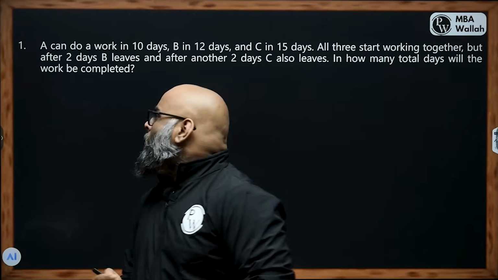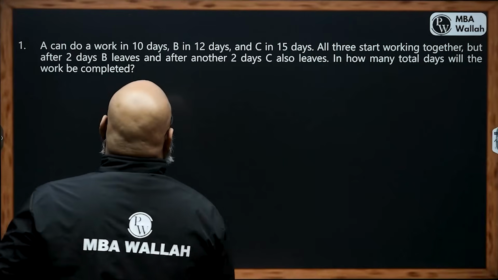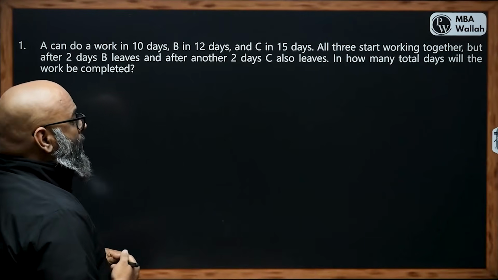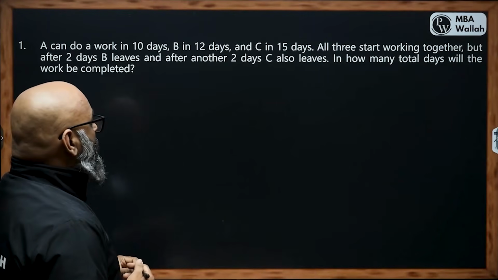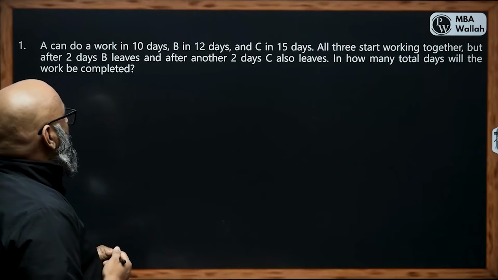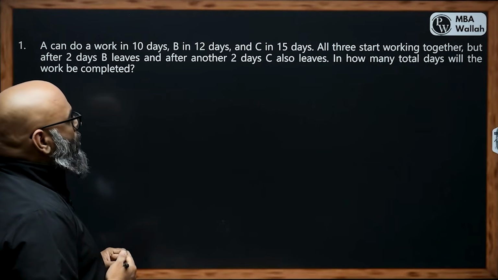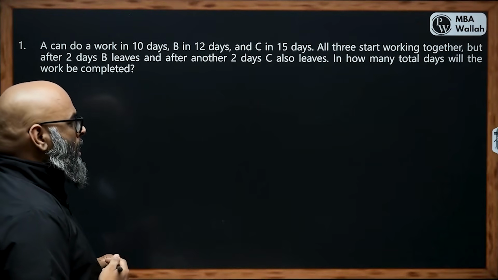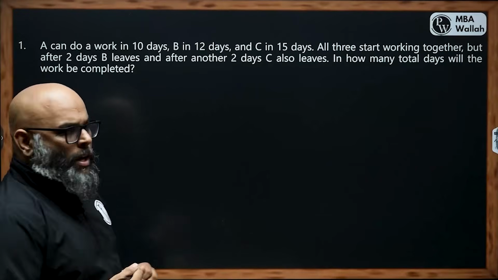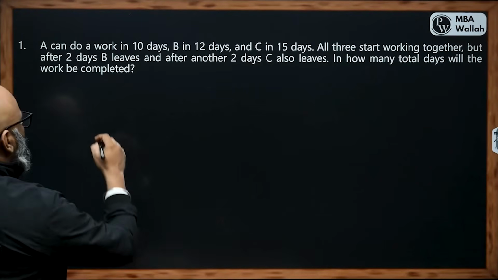And let's solve. A can do a work in 10 days, B in 12 days, and C in 15 days. All three start working together, but after 2 days, B leaves, and after another 2 days, C also leaves. How many total days will the work be completed in? So same method, let's do it.